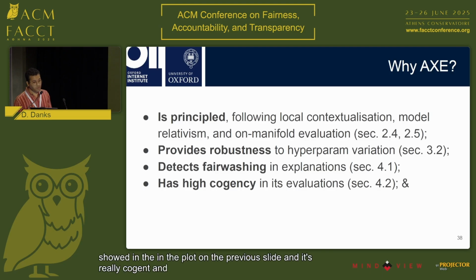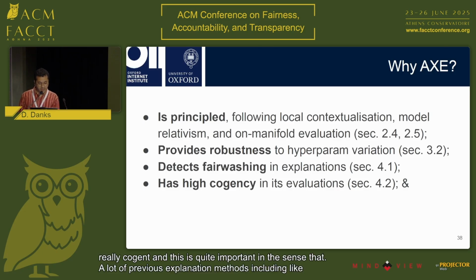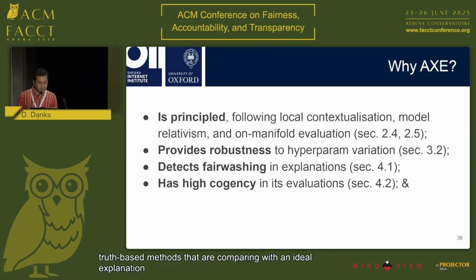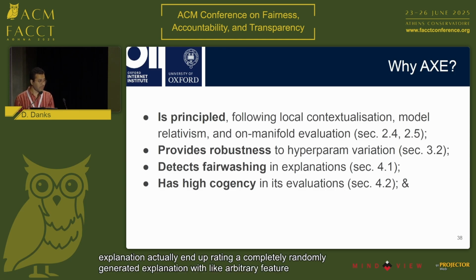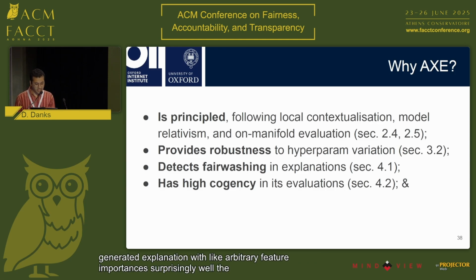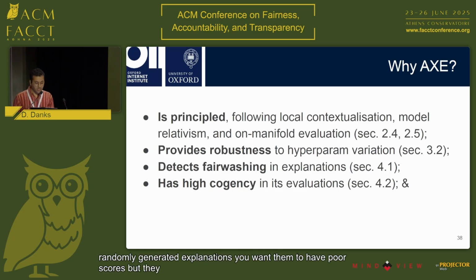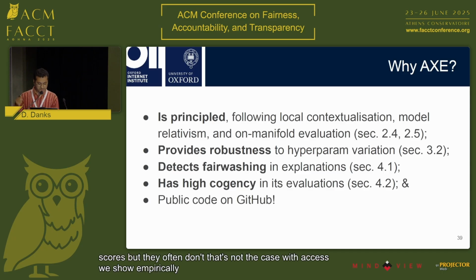And this is quite important in the sense that a lot of previous explanation methods, including ground truth-based methods that are comparing with an ideal explanation, actually end up rating a completely randomly generated explanation with arbitrary feature importances surprisingly well. Those are really randomly generated explanations. You want them to have poor scores, but they often don't. That's not the case with AXE, as we show empirically in the paper.